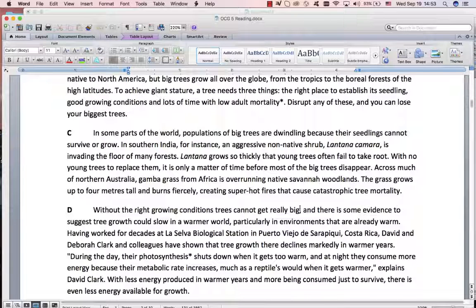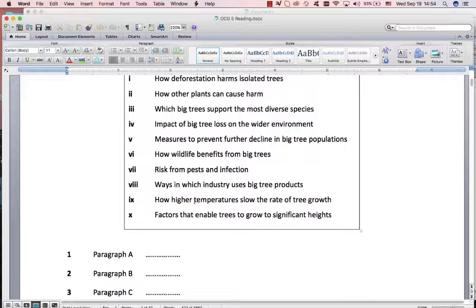Without the right, there is evidence to suggest tree growth could slow in a warmer world. This is not really so important. It's just like an extra add-on to the sentence. This is the most important part of the sentence, sort of the end of the first sentence. Tree growth could slow in a warmer world. Higher temperatures slow the rate of tree growth.